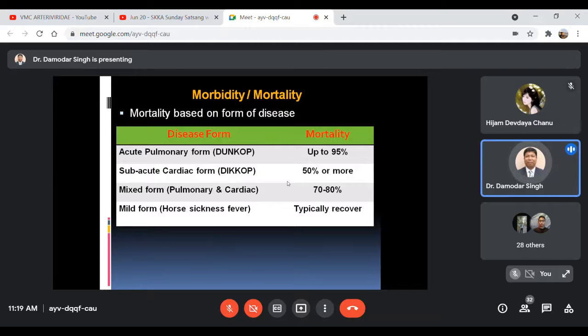And when there is a mixed form, that means pulmonary and cardiac forms are mixed, then 70 to 80% mortality used to be observed. And in the fourth form, that is the mild form or horse sickness fever, typically the affected animals used to recover from this infection, so they don't show much mortality. Mostly they used to recover from the infection in the mild forms.